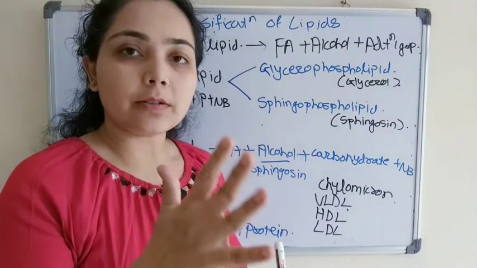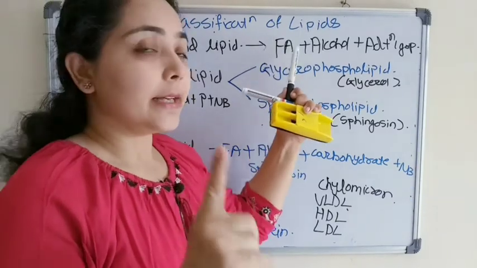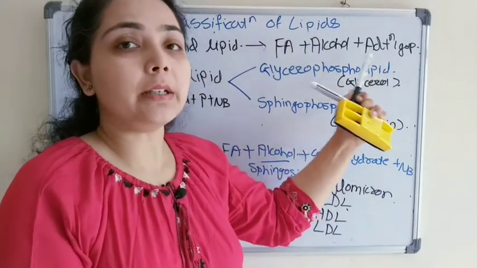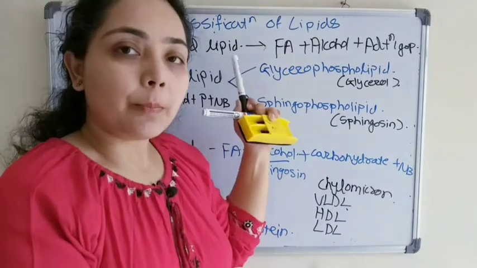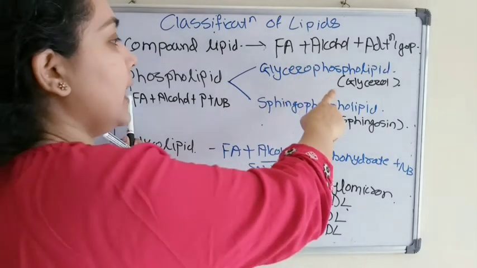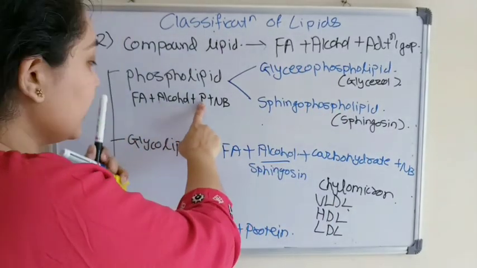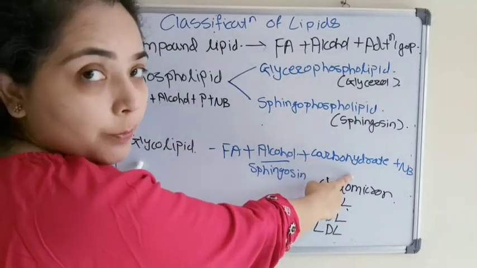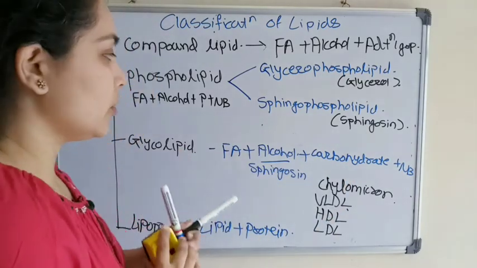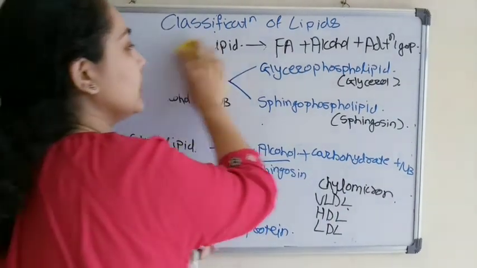Compound lipids, what is compound lipid? If apart from fatty acid and alcohol, some additional group is present, then it is known as a compound lipid. Compound lipids are subdivided into three classes: phospholipid, where the additional group is phosphate; glycolipid, where additional group is carbohydrate; and lipoproteins, where the additional group is protein. So this is about compound lipid.